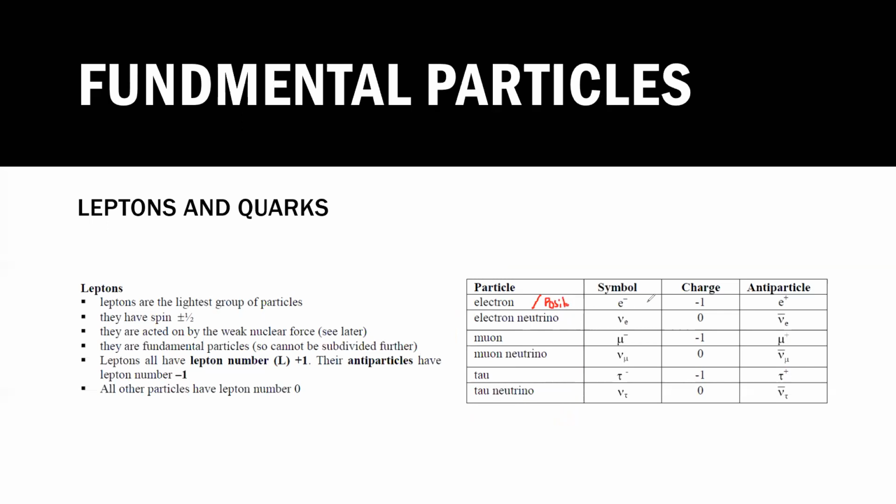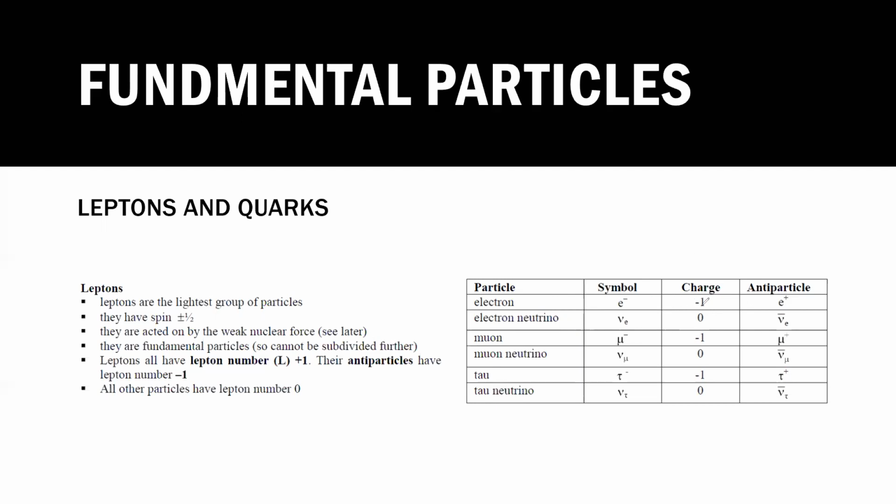It will be the positron. What will be the symbol for the positron? You can write e bar or you can write e plus. What will be the charge of the positron? It will be positive. So for every particle, there is an antiparticle. You also have to learn the charges. Electron charge is -1.